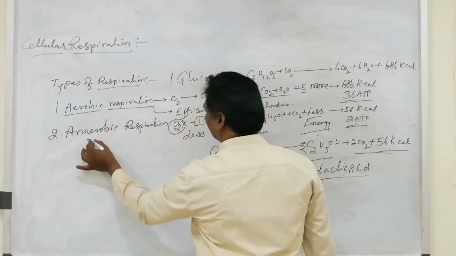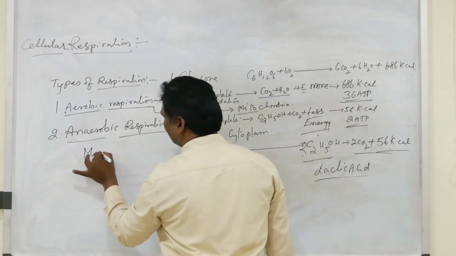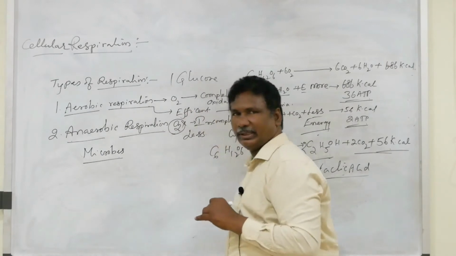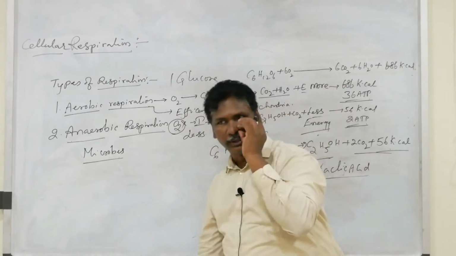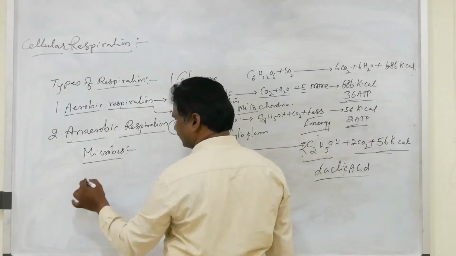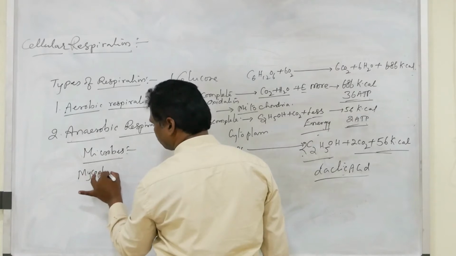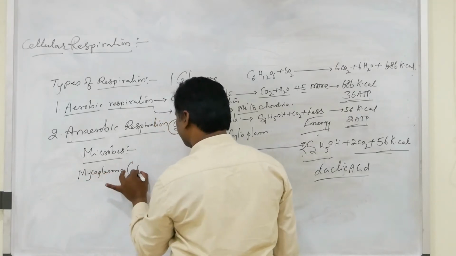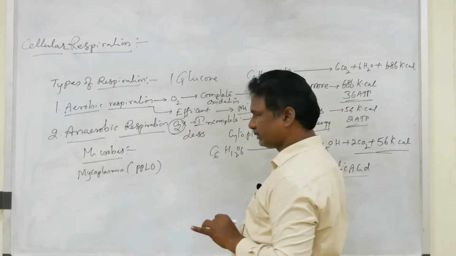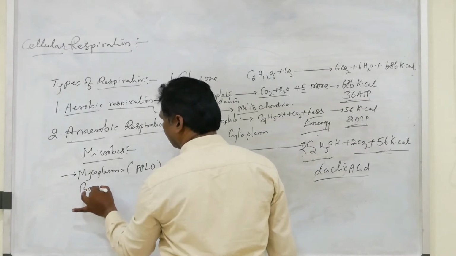So, anaerobic respiration: some microbes, especially when life originated on the earth without oxygen. At such a time, some unicellular microbes originated. The smallest microbes are mycoplasma. Mycoplasma is also called PPLO, pleuropneumonia-like organisms.